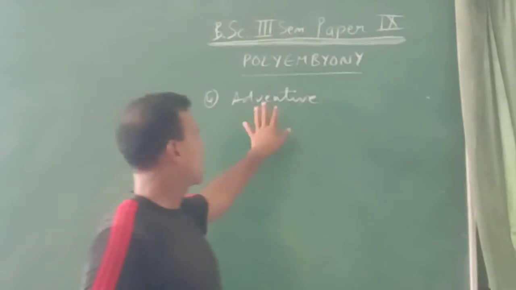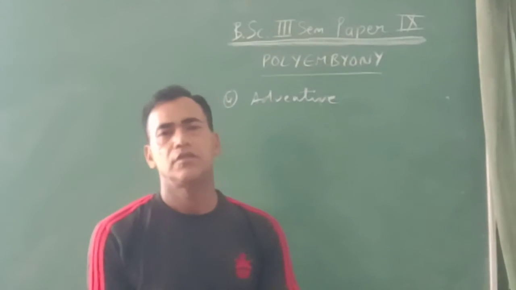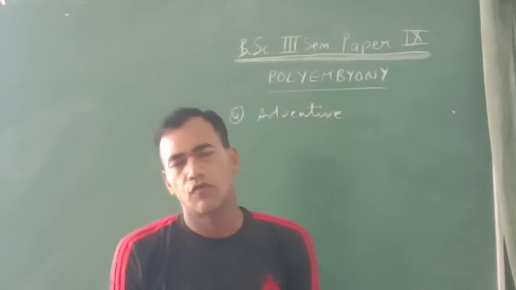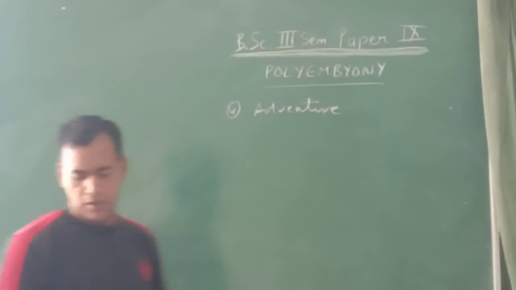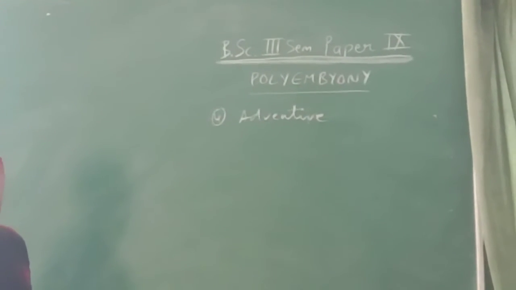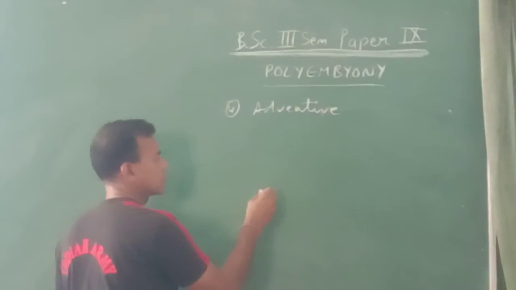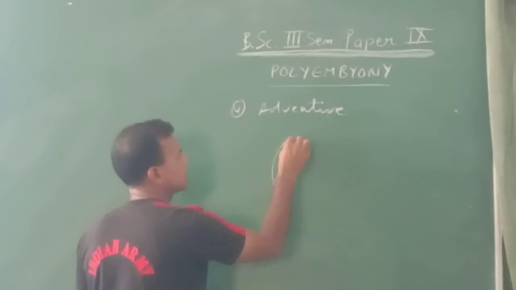Now, as the name suggests, the embryo in this case is formed from the sporophytic cells of the female plants.